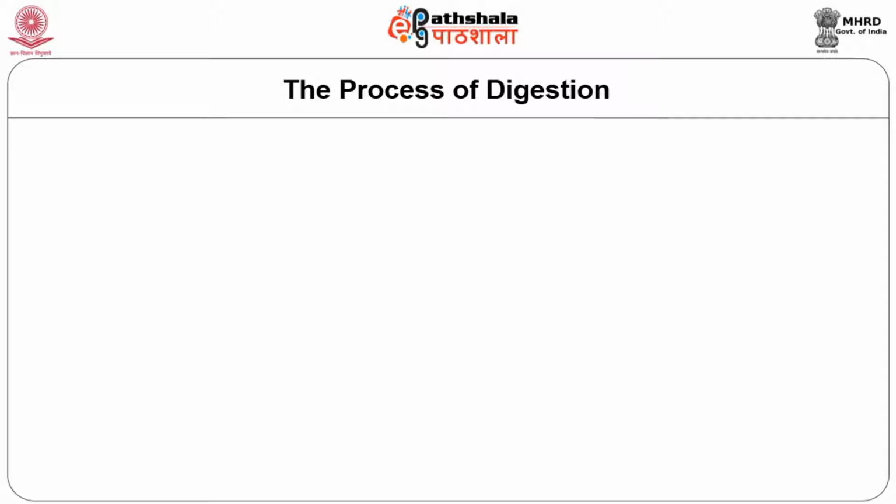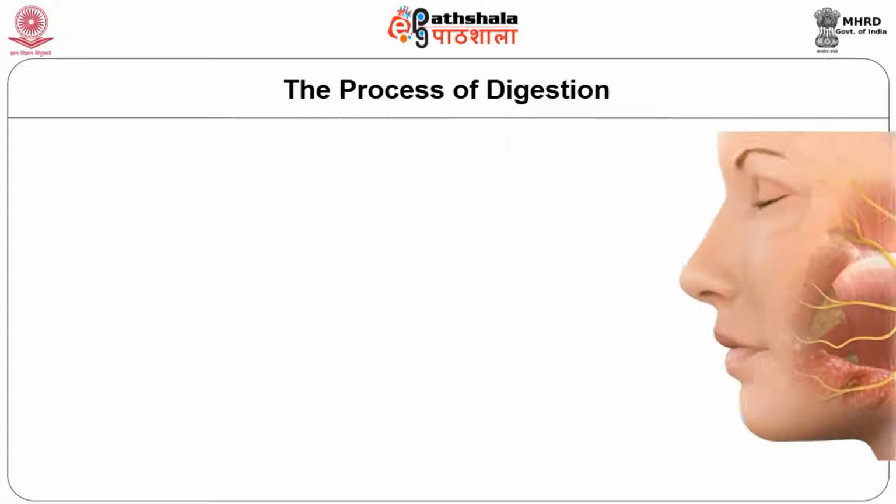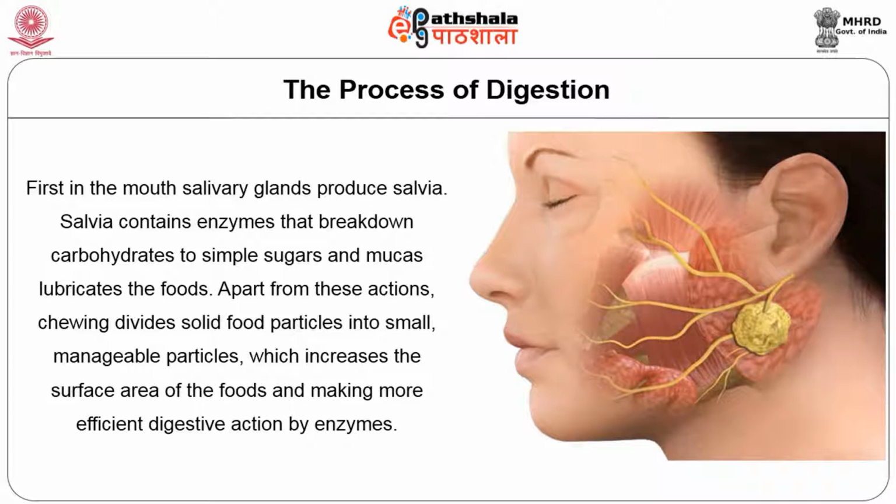The process of digestion. Let us begin by reviewing the main parts of the body involved in digestion. First, in the mouth, salivary glands produce saliva. Saliva contains enzymes that break down carbohydrates to simple sugars, and mucus lubricates the food. Apart from this action, chewing divides solid particles into small manageable particles, which increases the surface area of the foods and makes digestive action by the enzyme more efficient.